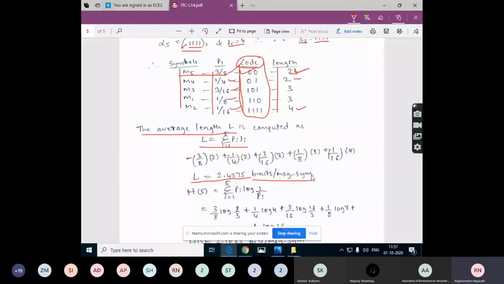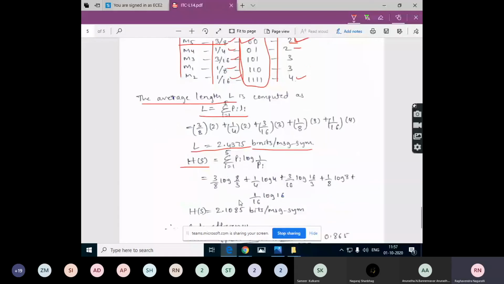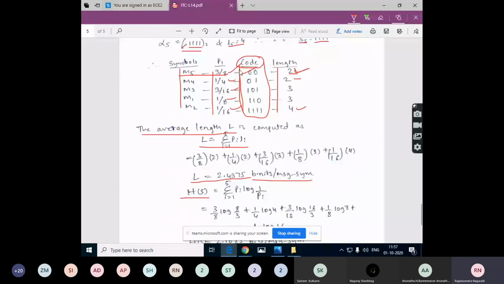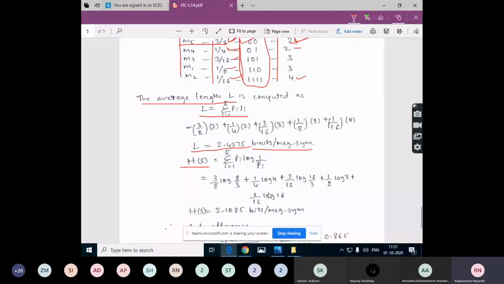To calculate the efficiency and redundancy, we also need the entropy value. Calculate the entropy with the already known equation, summation i is equal to 1 to Q of Pi log 1 by Pi. Substitute the values and you will get the entropy for the source. P1 is 3 by 8, P2 is 1 by 4, again in the same order. Substituting, we calculate H of S is equal to 2.1085 bits per message symbol.